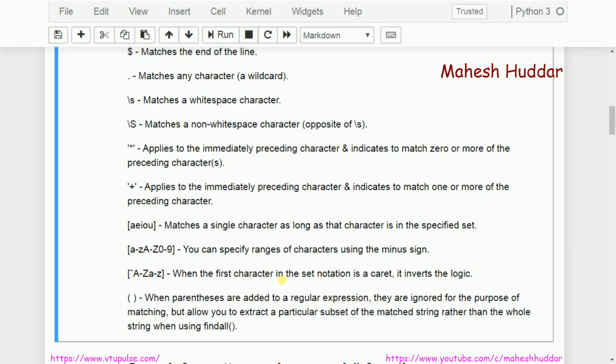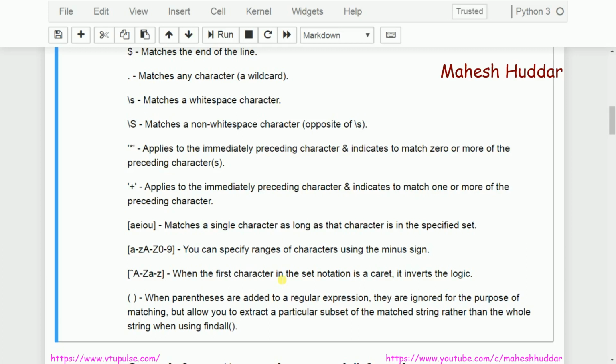The next one is parenthesis. Whenever I use a function called findall, which I will be discussing later, and I write a regular expression, it will match that particular regular expression. If a particular string or substring matches the regular expression, the entire substring will be returned as a result.